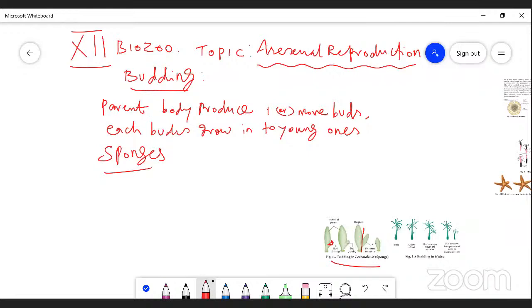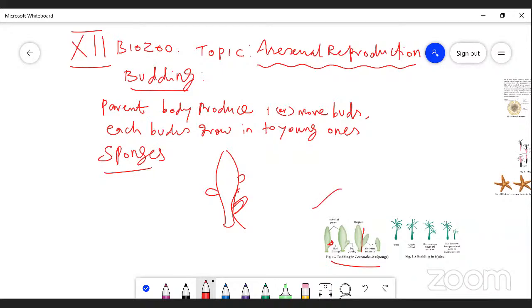This is the body of the sponge, Leucosolenia. Small buds develop, either one bud or two buds or many buds, on the surface of the body. Day by day the buds elongate. When the buds completely develop, they automatically detach from the parent body and can live an independent life. This type of reproduction takes place in sponges.